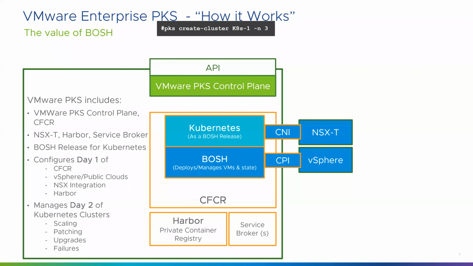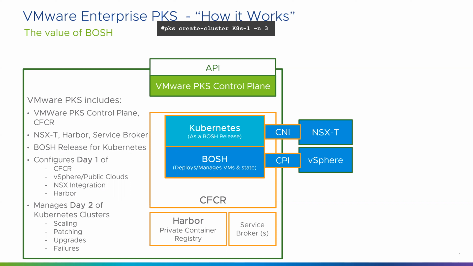Now we'll do a simple thing wherein we create a cluster by name, say K8s-1, and -n 3 means 3 worker nodes. According to Kubernetes limits, on a single worker we can run 110 pods. Now what is a pod?